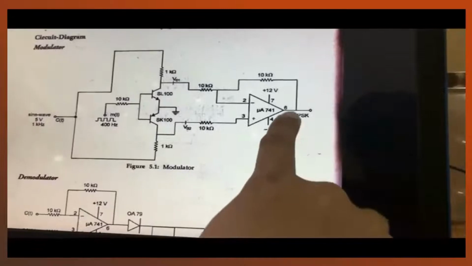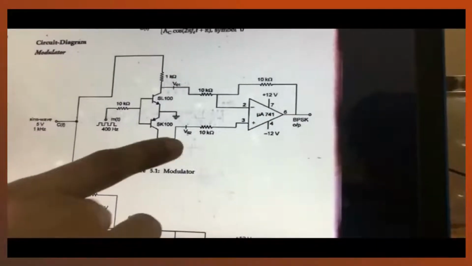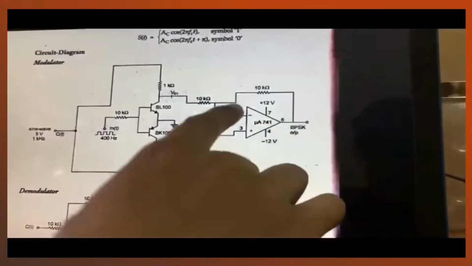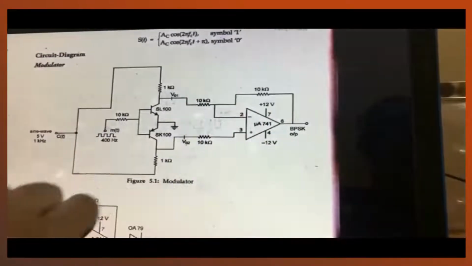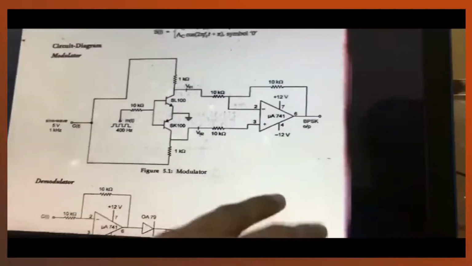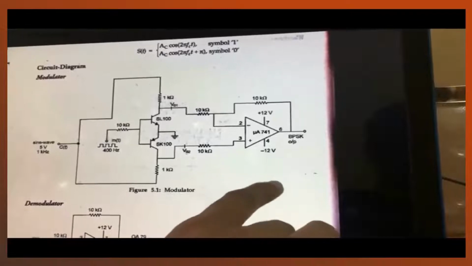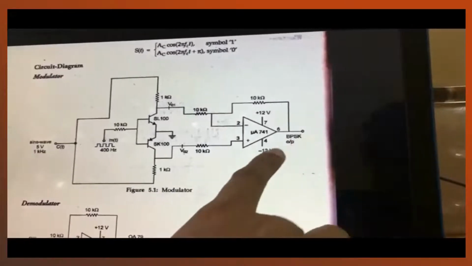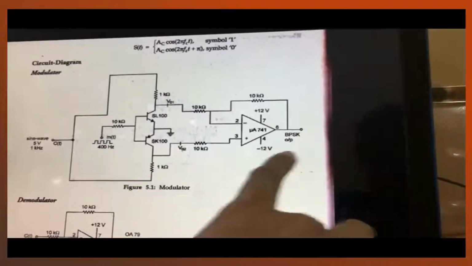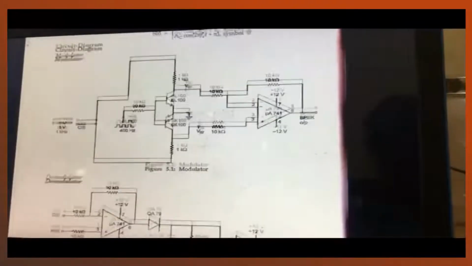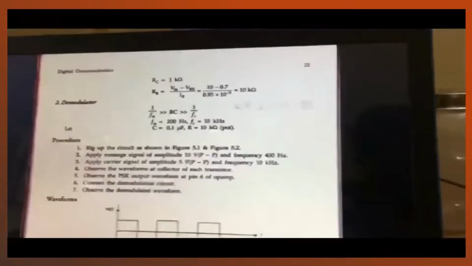Then we connect the DC supplies plus 12 volt and minus 12 volt to the 7th and the 4th pin, and we connect a 10K resistor from the second pin to the 6th pin of the 741 IC, and this is basically for amplifying the output. It is also called the inverting amplifier, and we get the output at the 6th pin, which is the BPSK output. So this is the modulator circuit. Wait, I will show you the modulator output for it.